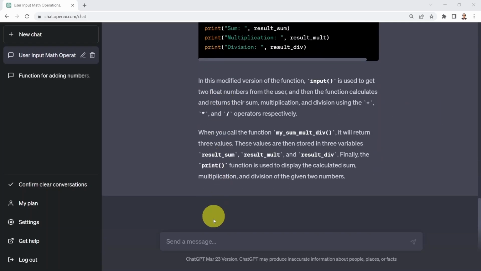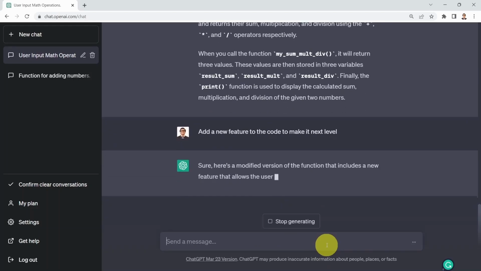What if I would like, for example, to add a new feature to the code, but I don't know what that feature is? Maybe I would like to just ask ChatGPT to take that code to the next level. Let's see what's going to happen here. So I'm going to say, add a new feature to the code to make it next level. Let's see what's going to happen.